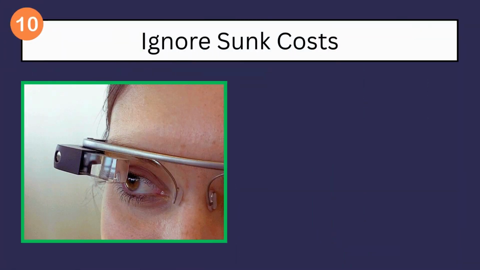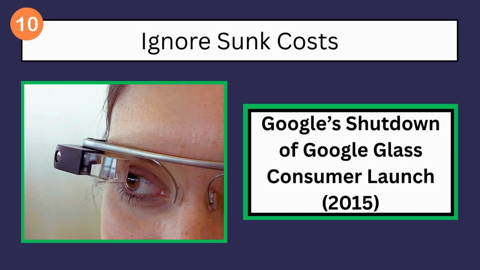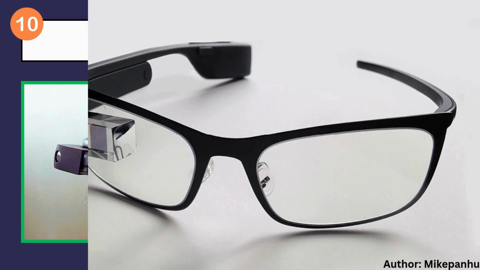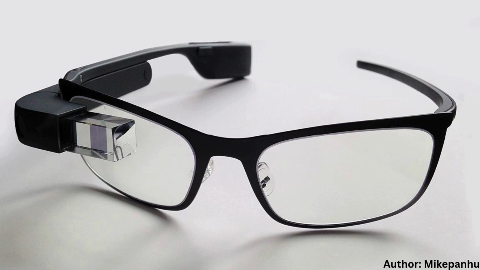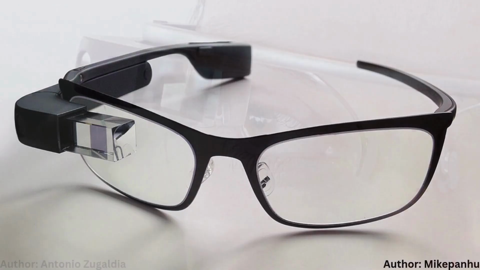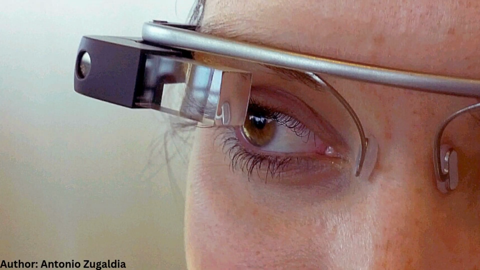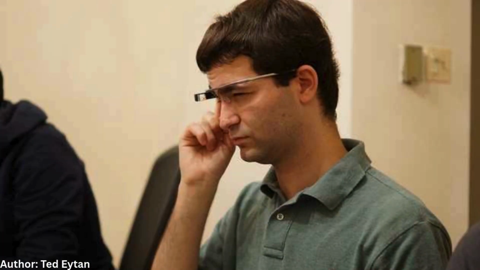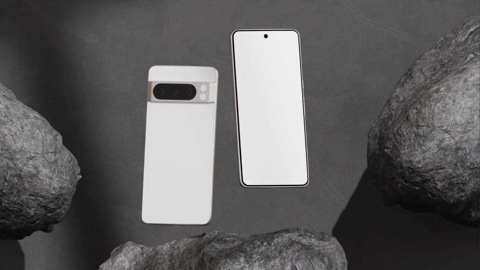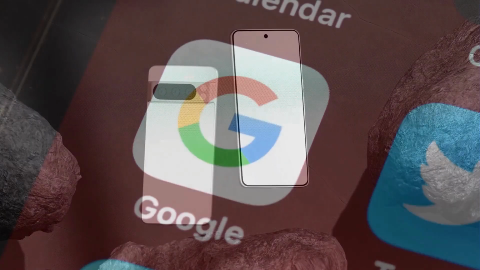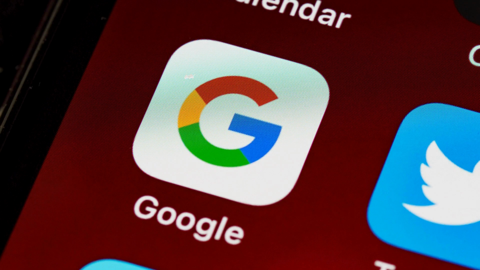Smart exit: Google's shutdown of Google Glass consumer launch, 2015. Google spent millions developing Google Glass, an early augmented reality headset, but public skepticism, privacy concerns, and technical limitations showed it wasn't ready for consumers. Rather than pouring in more money, Google ended the public-facing project in 2015 and shifted focus. That allowed them to reallocate resources to other successful efforts like Google's Pixel phones. Letting go of sunk costs gave Google the agility to pivot and succeed elsewhere.